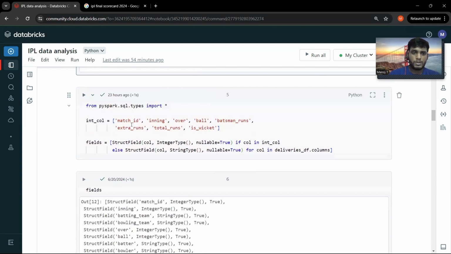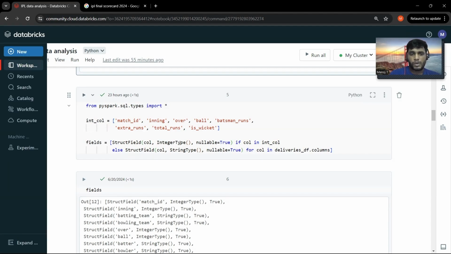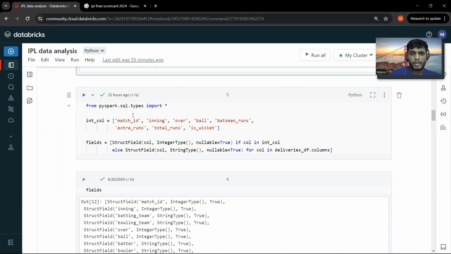Okay, here you can see that I have created a list comprehension where I mention the struct field for each of the fields available in my columns. For col in delivery df dot columns, which brings me all the columns in my delivery df data frame, I'm bringing in the integer columns as well as the string columns.